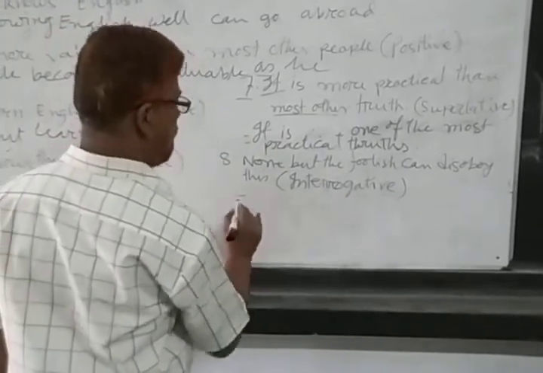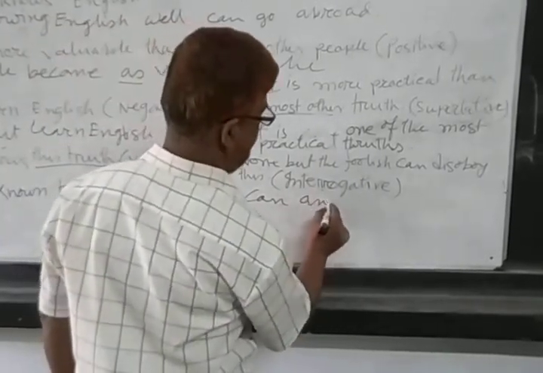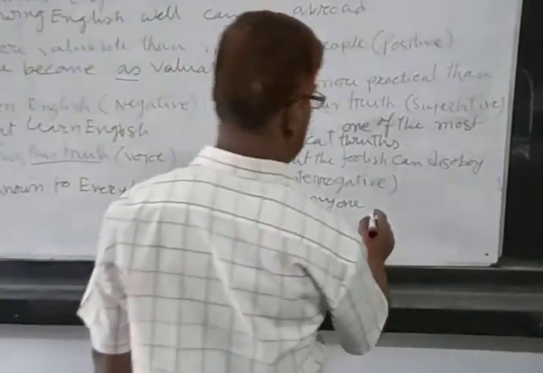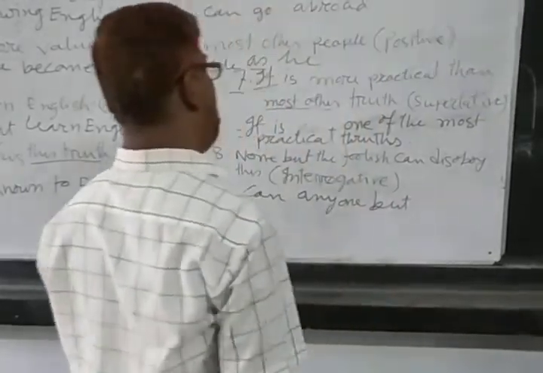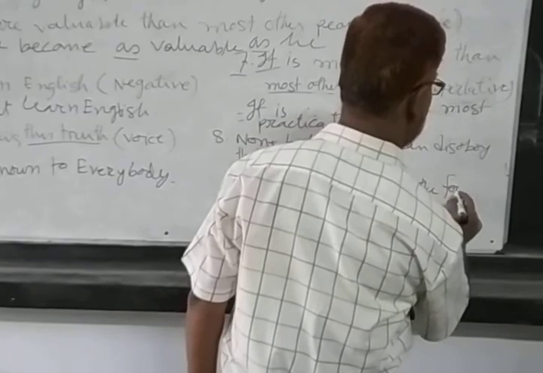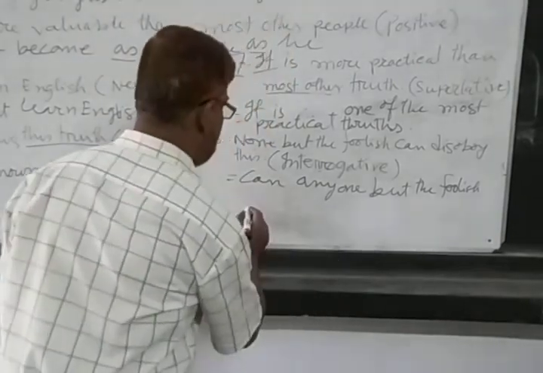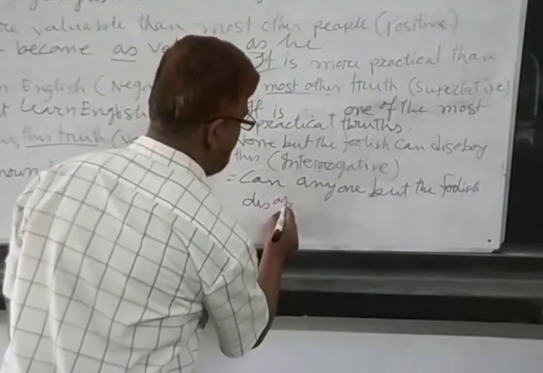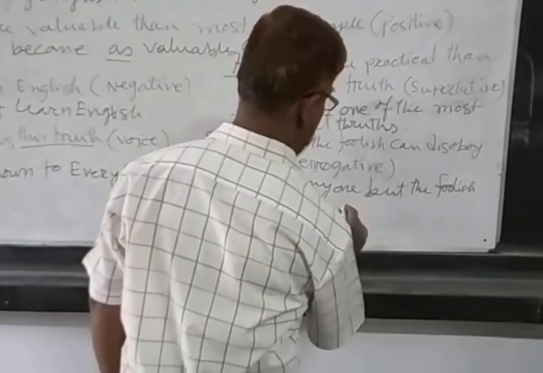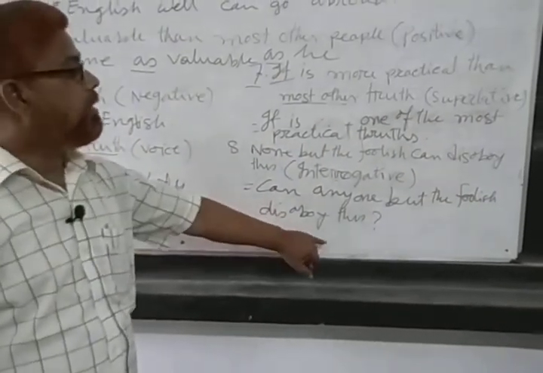So, can anyone but the foolish disobey this? And put the sign of interrogation at the end of the sentence.